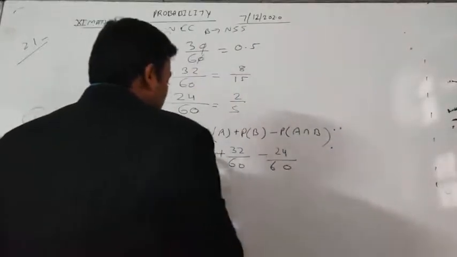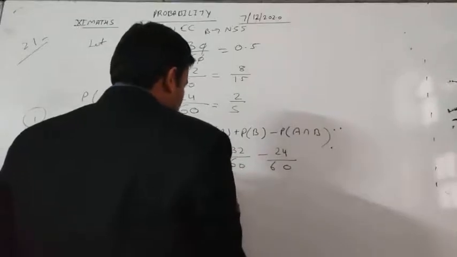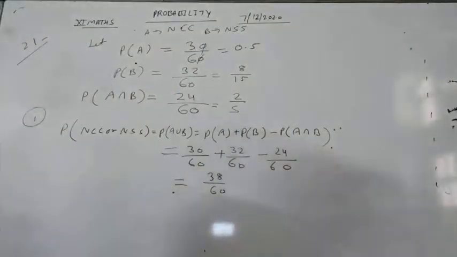So it will be 30 plus 32 minus 24, which is 38 by 60.